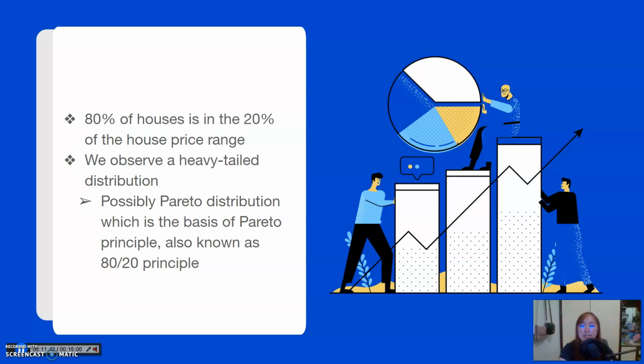Looking at the histogram before, we observe a heavy tail distribution. It could possibly be a Pareto principle where 80% of all houses only account for 20% of the real estate market, though I'm not so sure, and definitely there's a need for more analysis and modeling. But this principle can help you understand sale price more and adjust how you write your algorithm based on it. There's so much more information we got from each process, but these are the major insights we extracted from exploring the data.